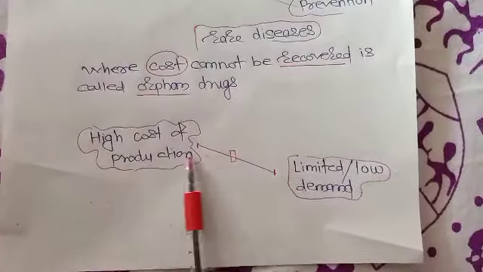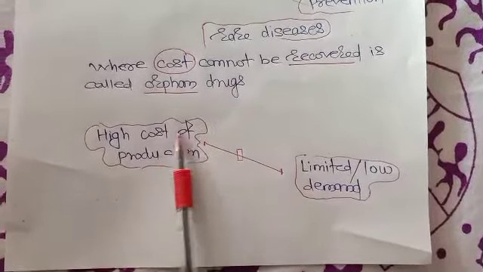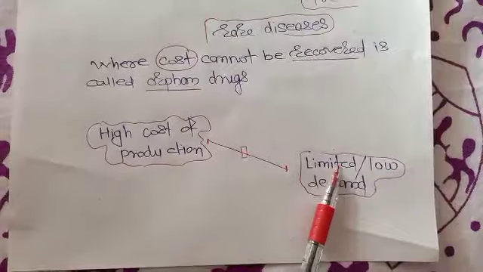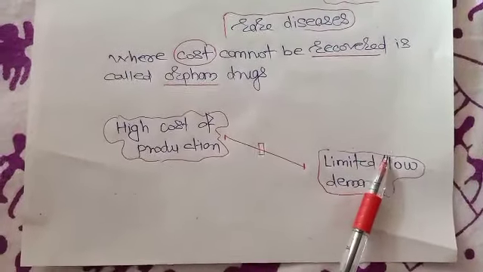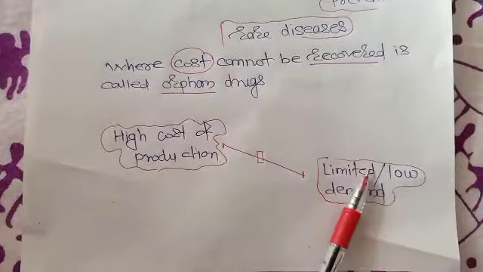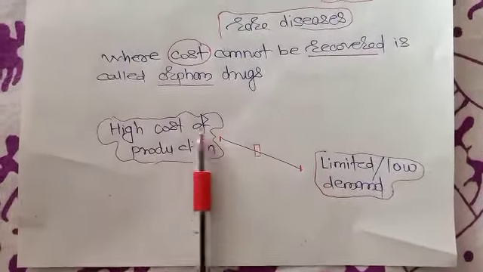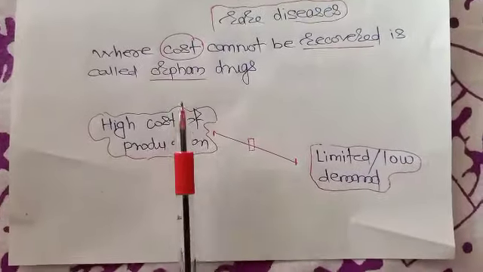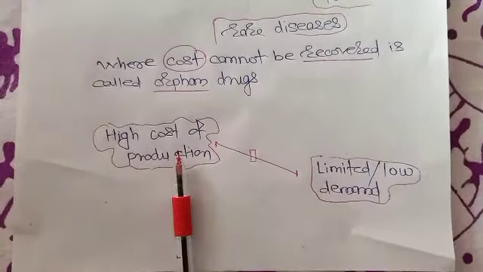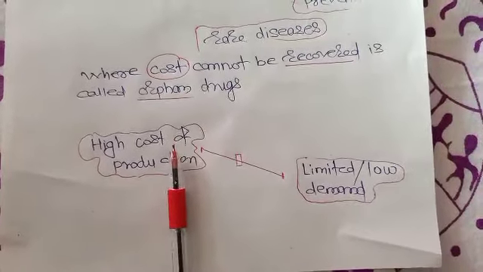Because there is an imbalance between two things: a high cost of production and a limited or very low demand. Because of this, the cost cannot be recovered. If there is low demand, the cost of production cannot be recovered by the pharmaceutical company. So no one is interested in preparing all those medicines, and that's why we call them orphan drugs.